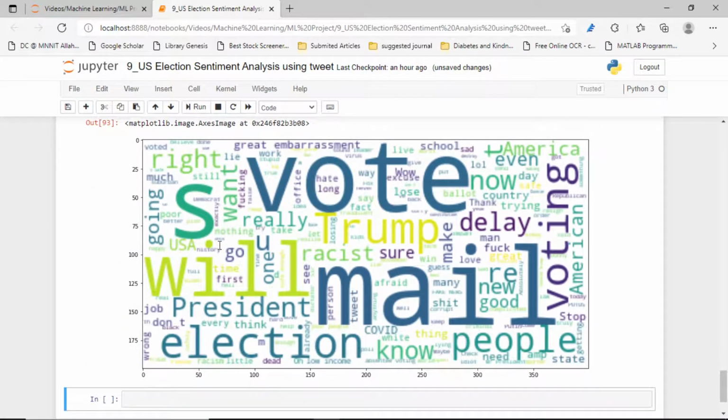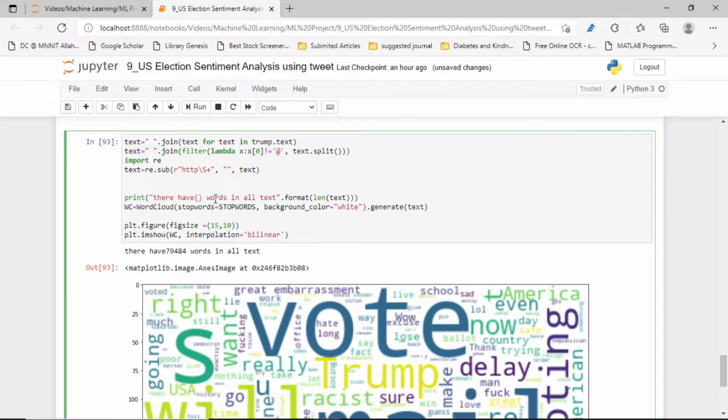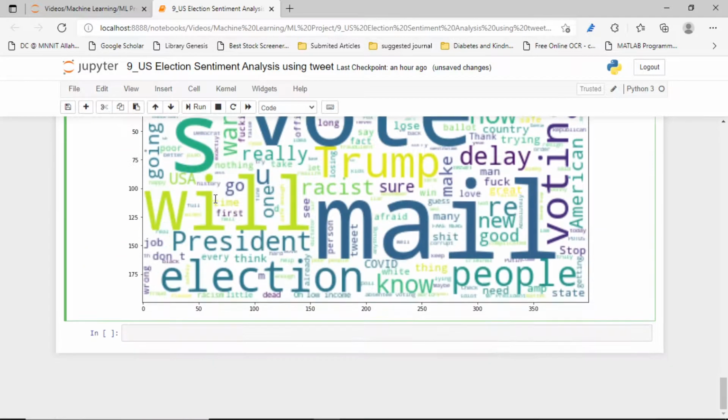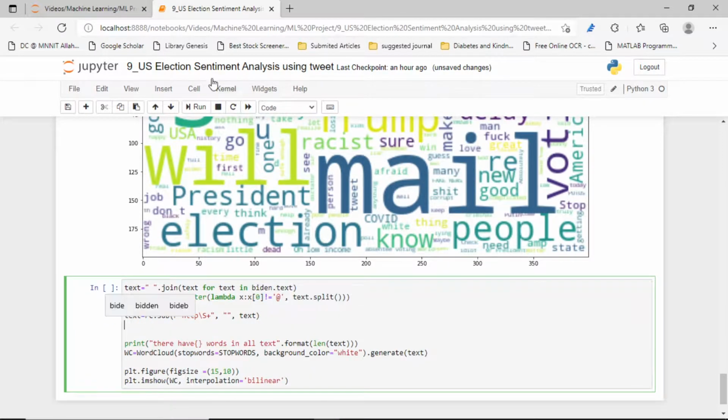Yes guys, you can see, most of the time the words vote, mail, election, president, will occur. Okay, you can see this is for the Trump data set. The same things you can apply for the Biden. Let's apply it for the Biden. Let's copy it. Same thing, nothing else. Let's run it.